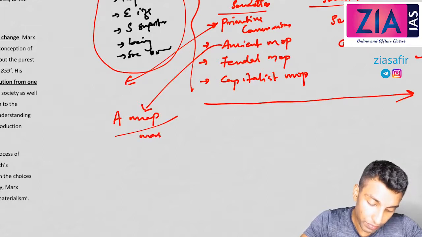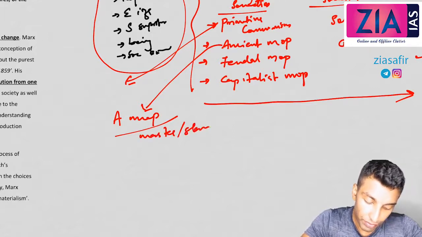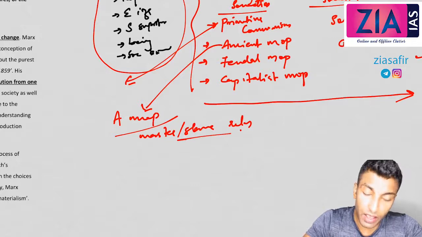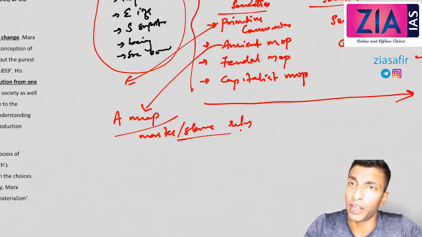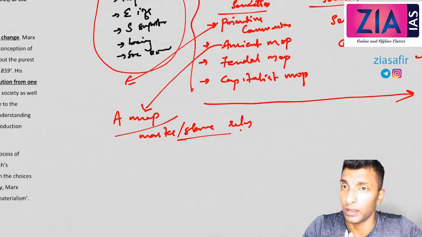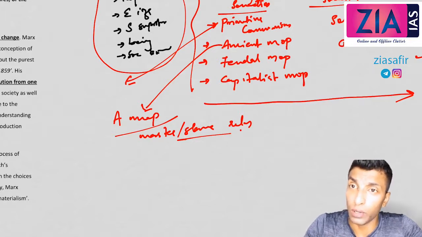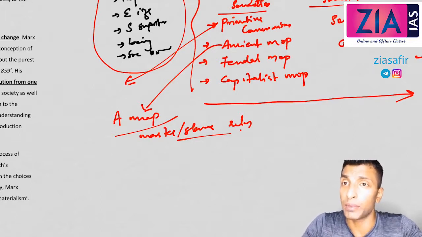I'm saying this again: when competition increases, some people depend on another section. Those who depend are the slaves, and the owners of the tools and techniques hold the surplus of food, so they became the masters. This is the ancient mode of production based on master-slave relationship.